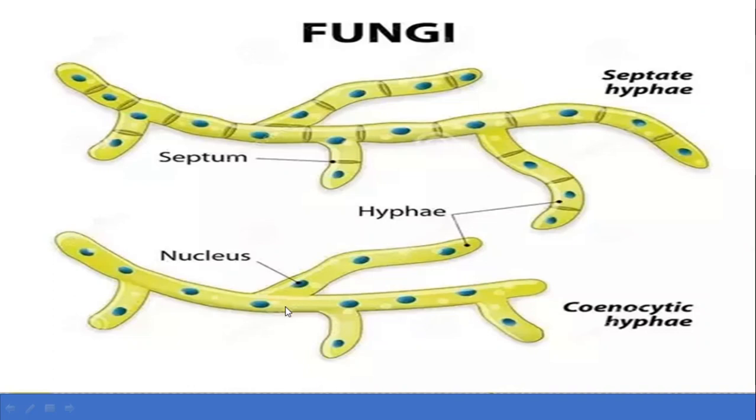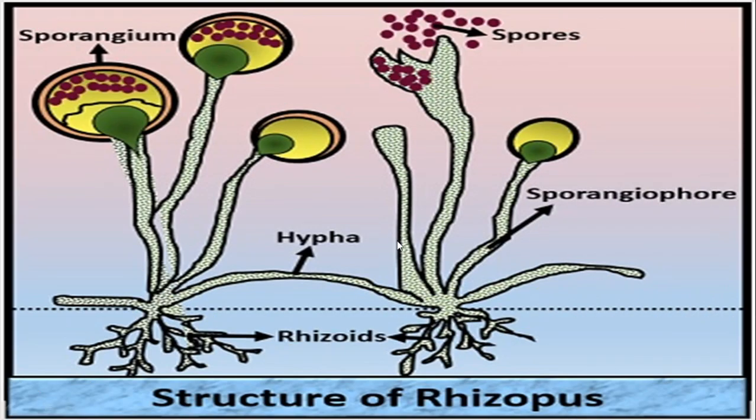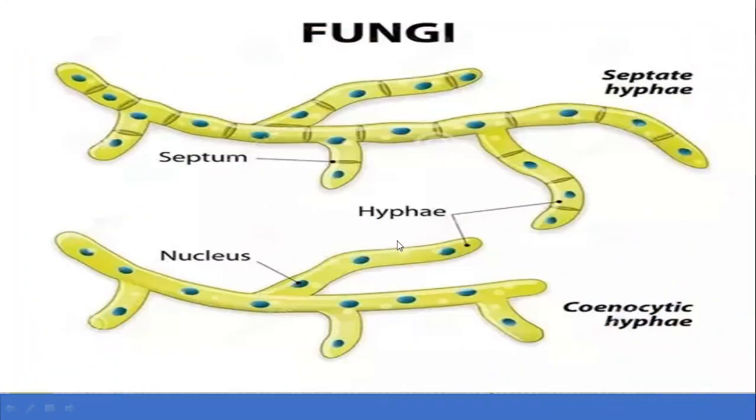But see the other one. In the other one there is no septa between the nuclei. Okay, there is no septa between these two nuclei. So the whole hypha is composed of a single, continuous protoplasm without any septa. So it gives a multicellular structure. It is a multinucleated structure.